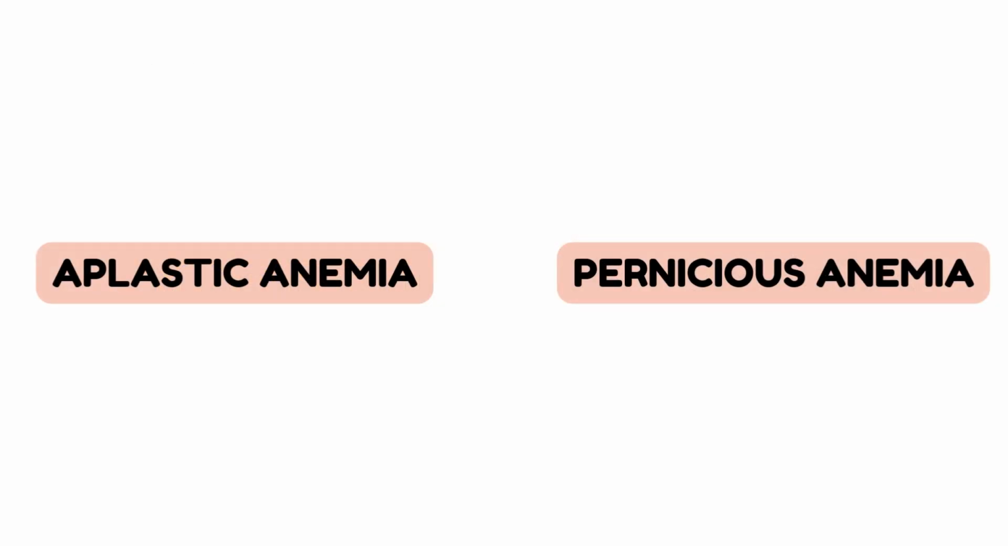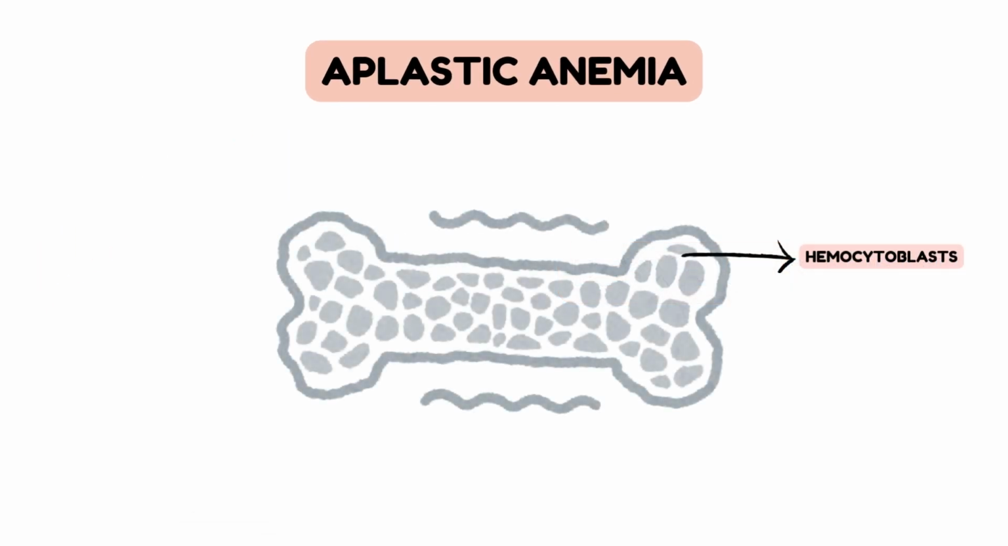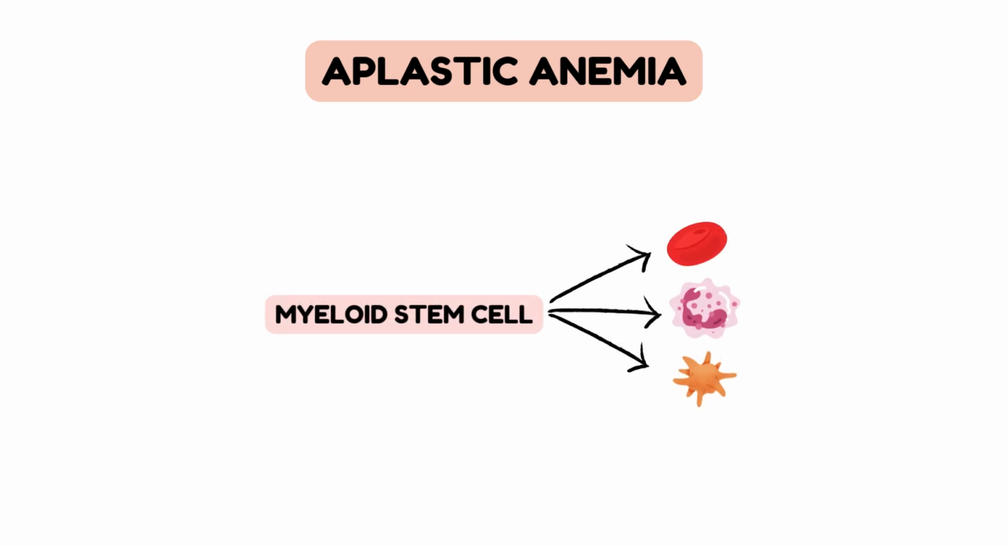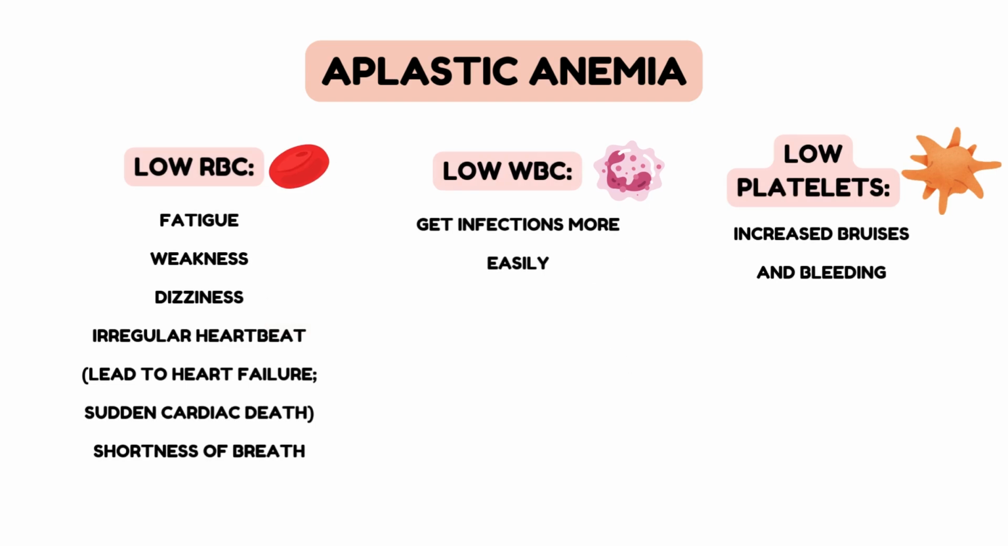Let's start by looking at aplastic anemia. Bone marrow contains something called hemocytoblasts. This gets converted into myeloid stem cells and a lymphoid stem cell. The myeloid stem cell develops into RBCs, WBCs, and platelets. Now, this step is affected by radiation and disturbs the process. So, a person having this anemia would have low WBC, RBCs, and platelets. Now, here are the impacts of that.